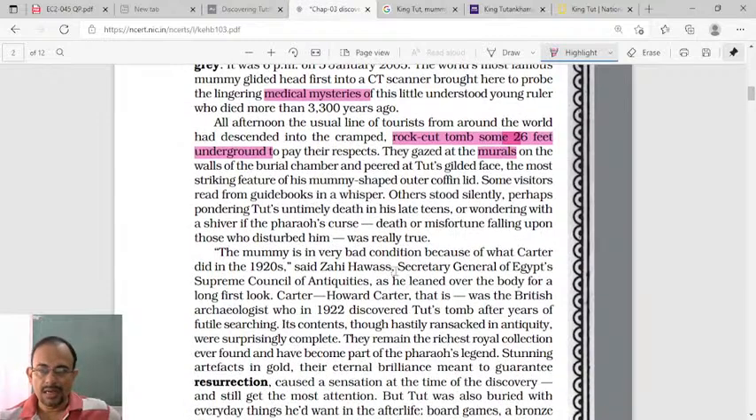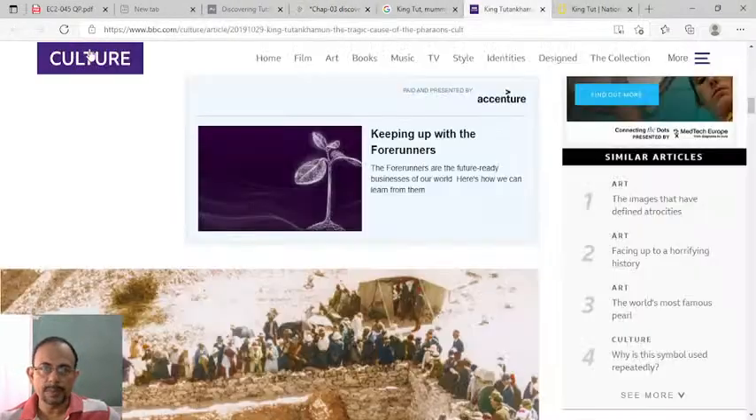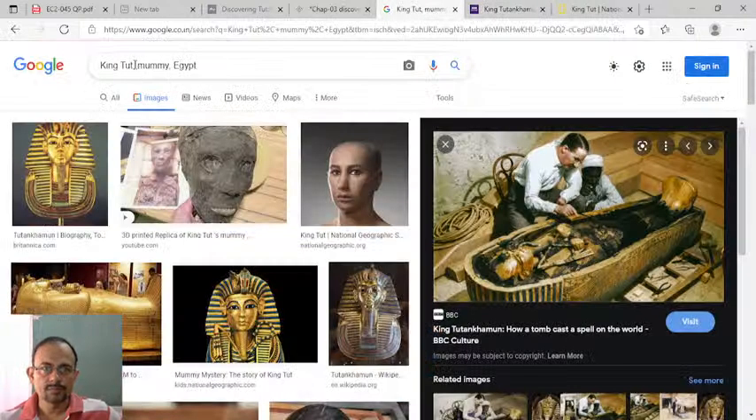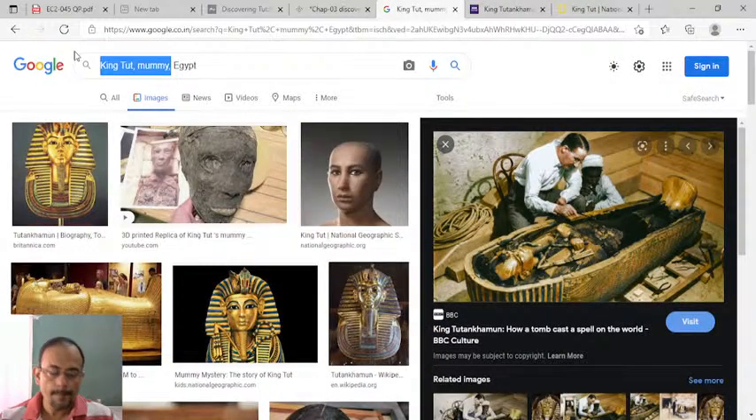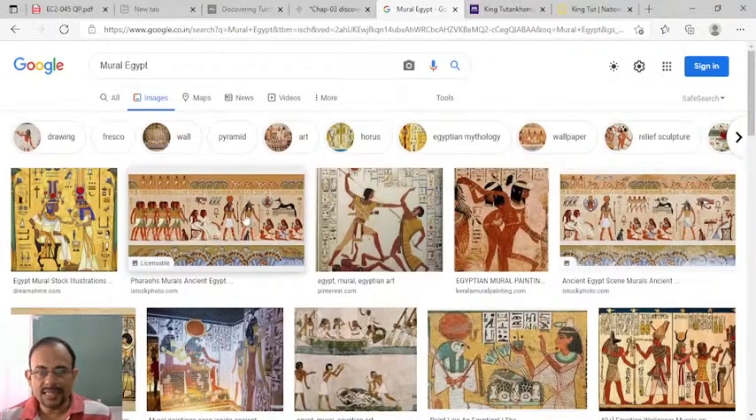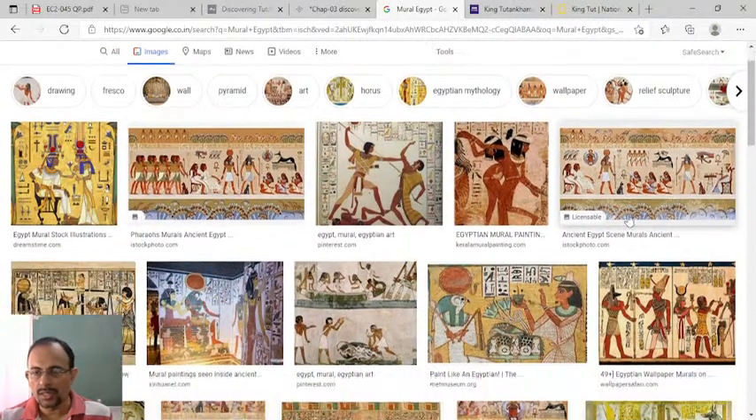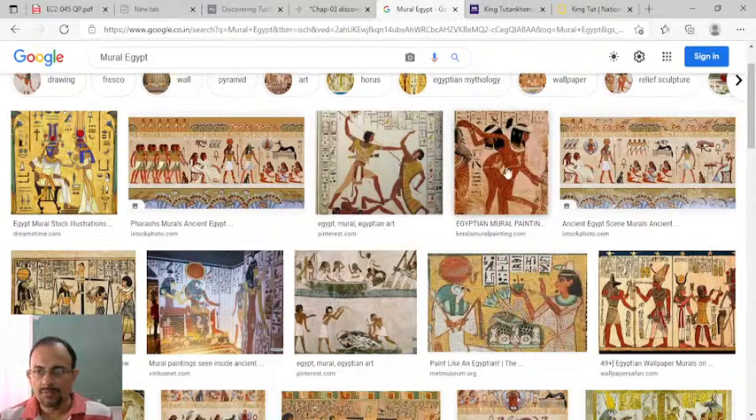So anyway, now let me show you this one. Now you wanted to see the mural, okay? So I'll show you the mural here. See, these are called murals. The paintings on the wall, underground burial chamber. Okay, in the underground burial chamber in the wall, you will find all these murals.